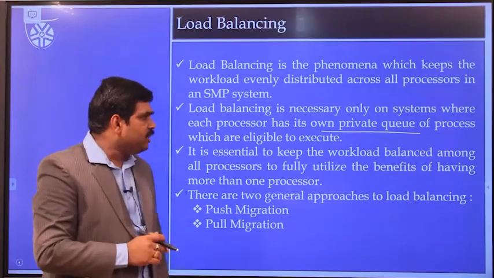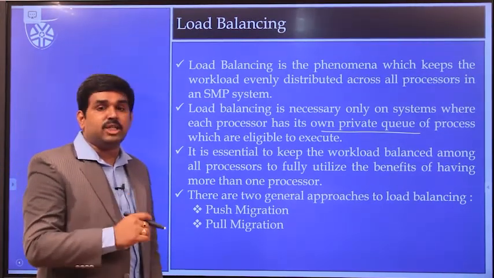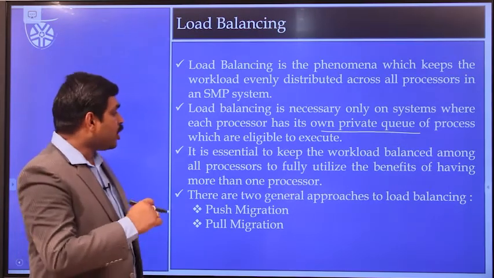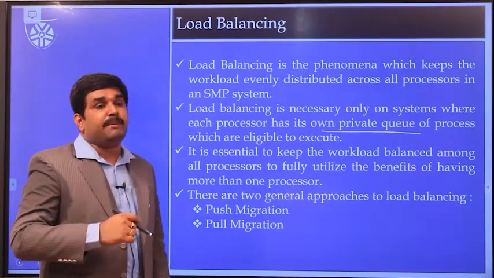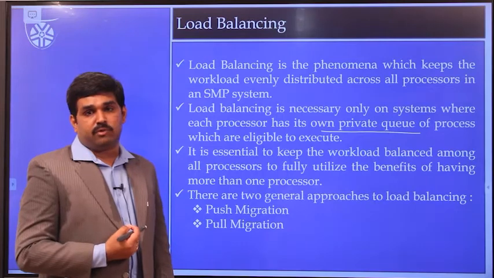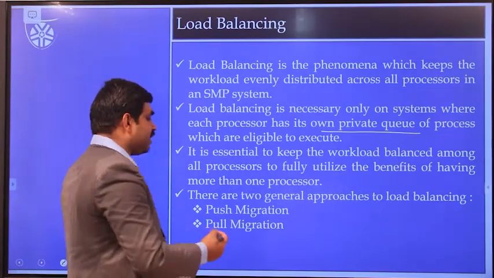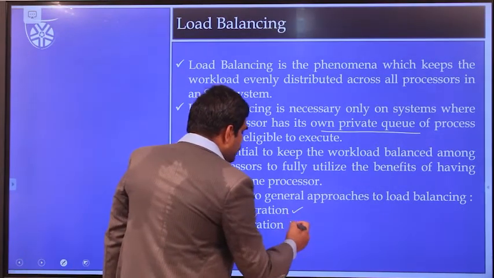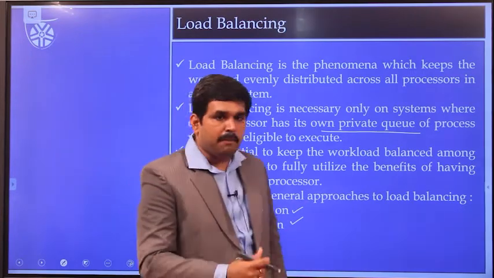Further, it is essential to balance the workload among all the processors to utilize the benefit of the multiprocessor environment. And it is possible only with two kinds of migrations: push migration and pull migration.